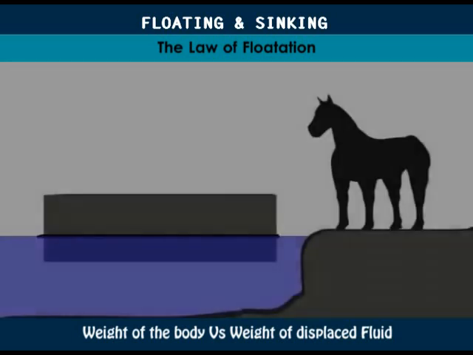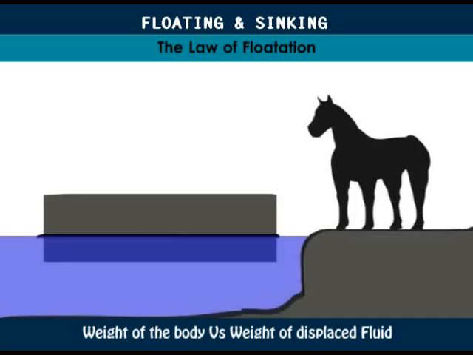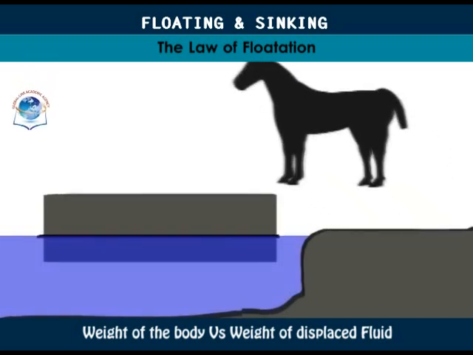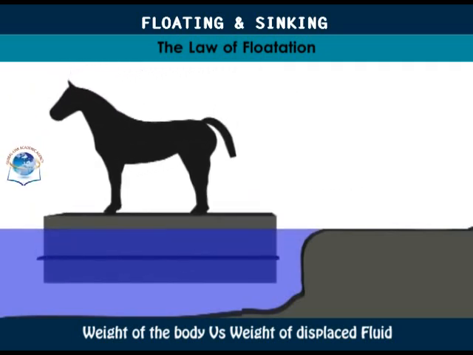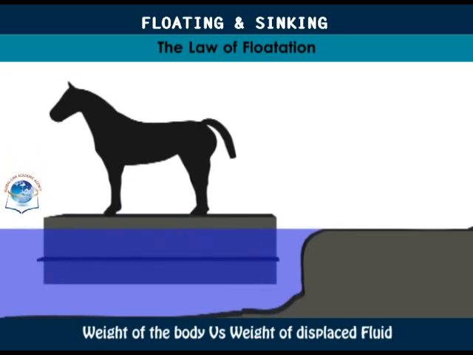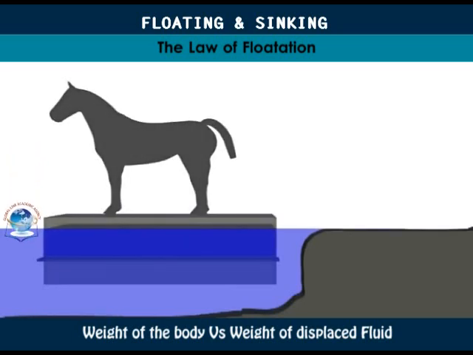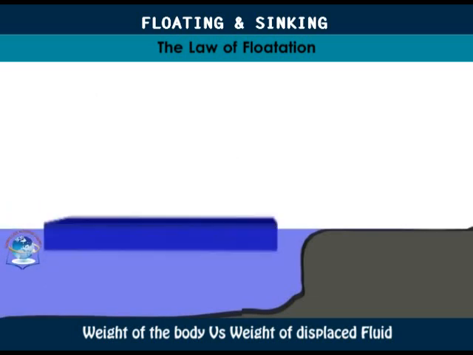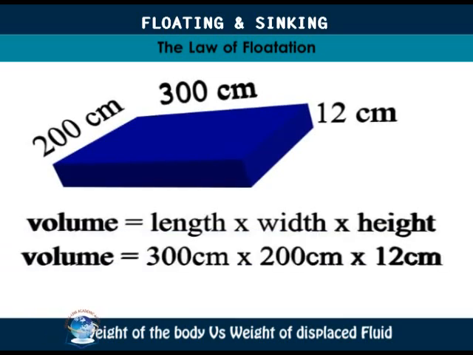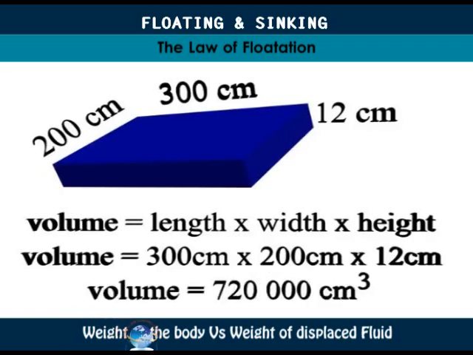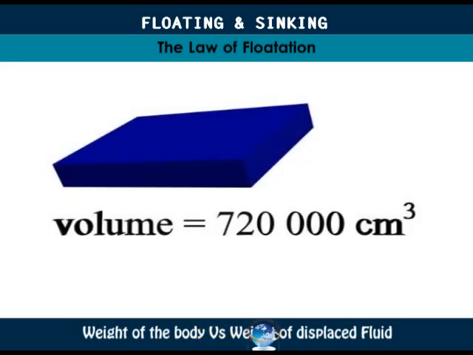Before the horse jumps, the block sits on water at this level. It has already displaced water equal to its weight. When the horse jumps on board, the block sinks a further 12 centimeters. If the volume of water displaced by the additional weight of the horse is a cuboid measuring 200 centimeters by 300 centimeters by 12 centimeters, this volume is equal to 720,000 cubic centimeters. This is the volume of the displaced water.